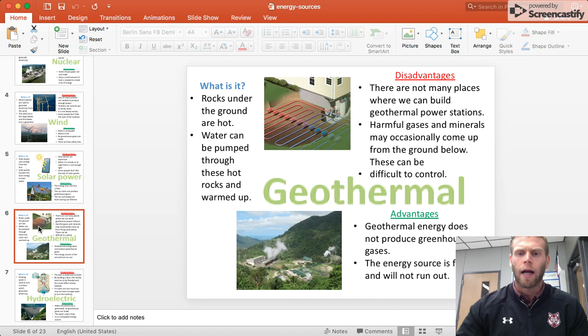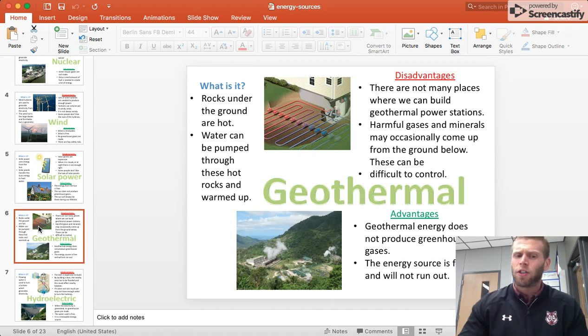Okay, beautiful hot rocks. Not pop rocks that you eat. So disadvantages. What are my disadvantages to geothermal? There are not many places where we could build geothermal power stations. There's just not a lot of area where we could actually produce these. Harmful gases and minerals may occasionally come up from the ground. So sometimes things are going to come up from the ground that we don't want when we're digging through these. And they can be difficult to control. So they can be difficult to actually harness that energy that we need.